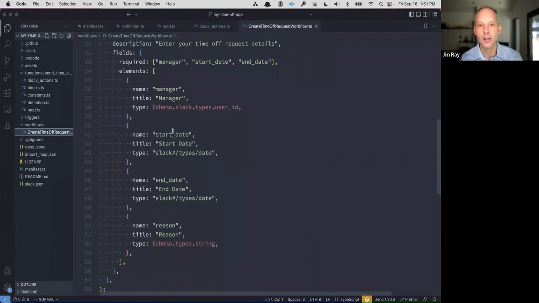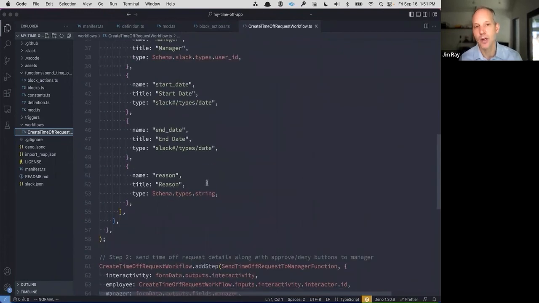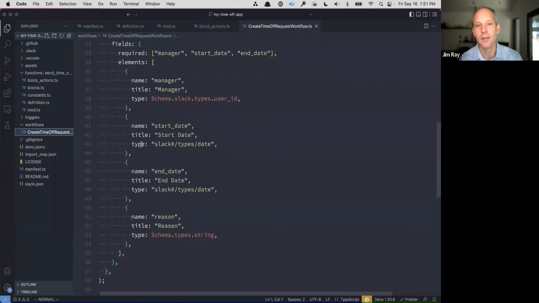The next is the start date, and this is going to be of type date, so that's where we compose that date picker. The end date is also going to be a date picker. The start date, the end date, and the manager are all types that were defined by Slack.